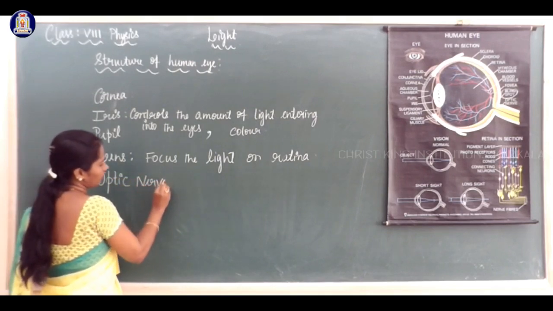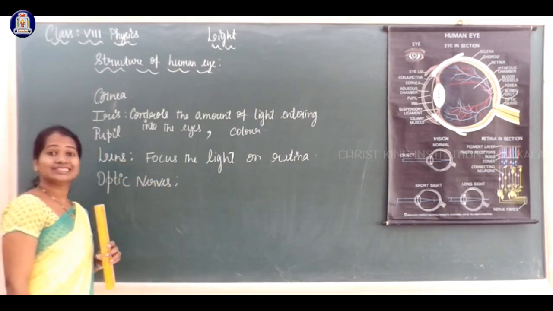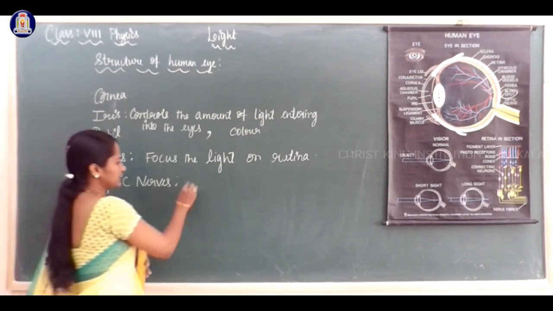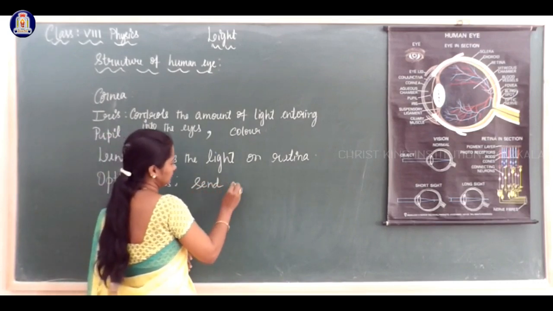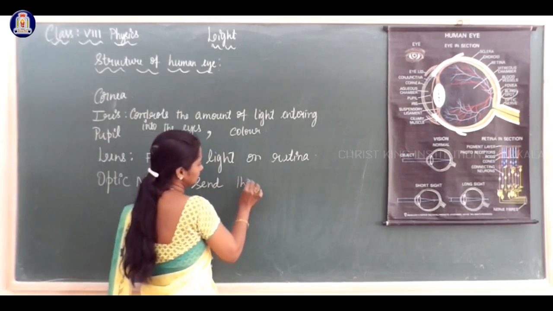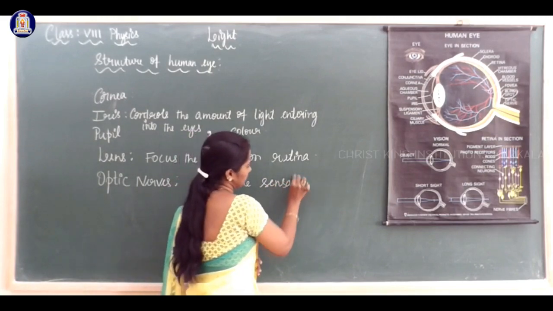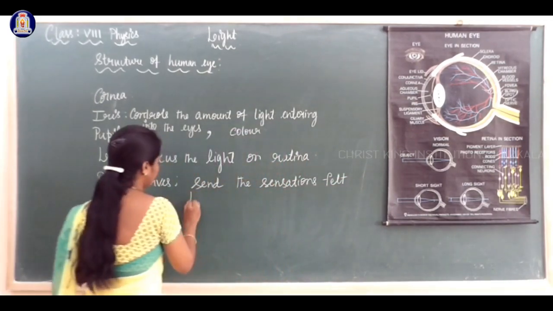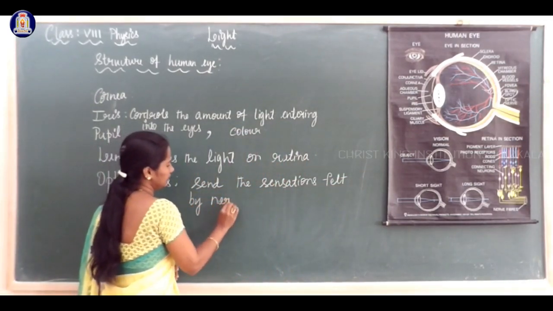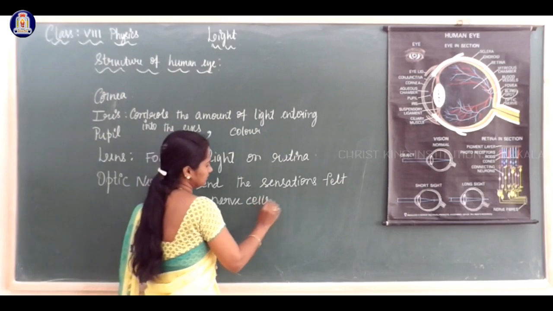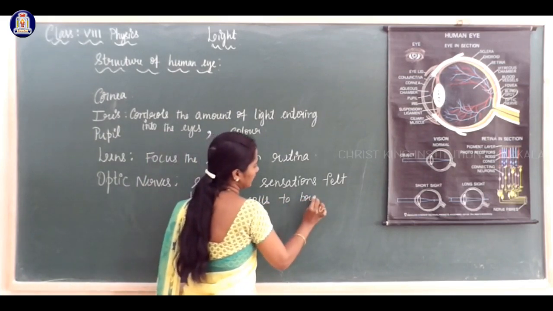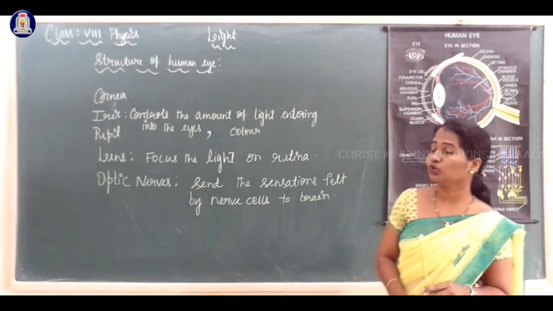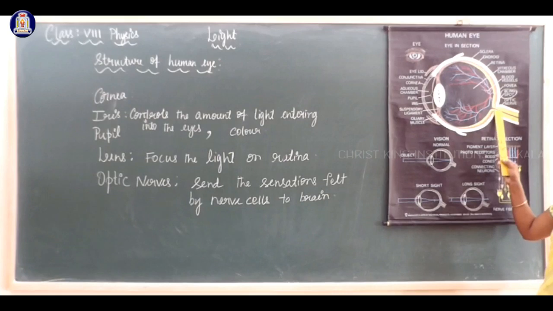What is the function of optic nerves? Optic nerves send the sensation felt by the nerve cells to the brain. So these sensations are sent to the brain through the optic nerves.